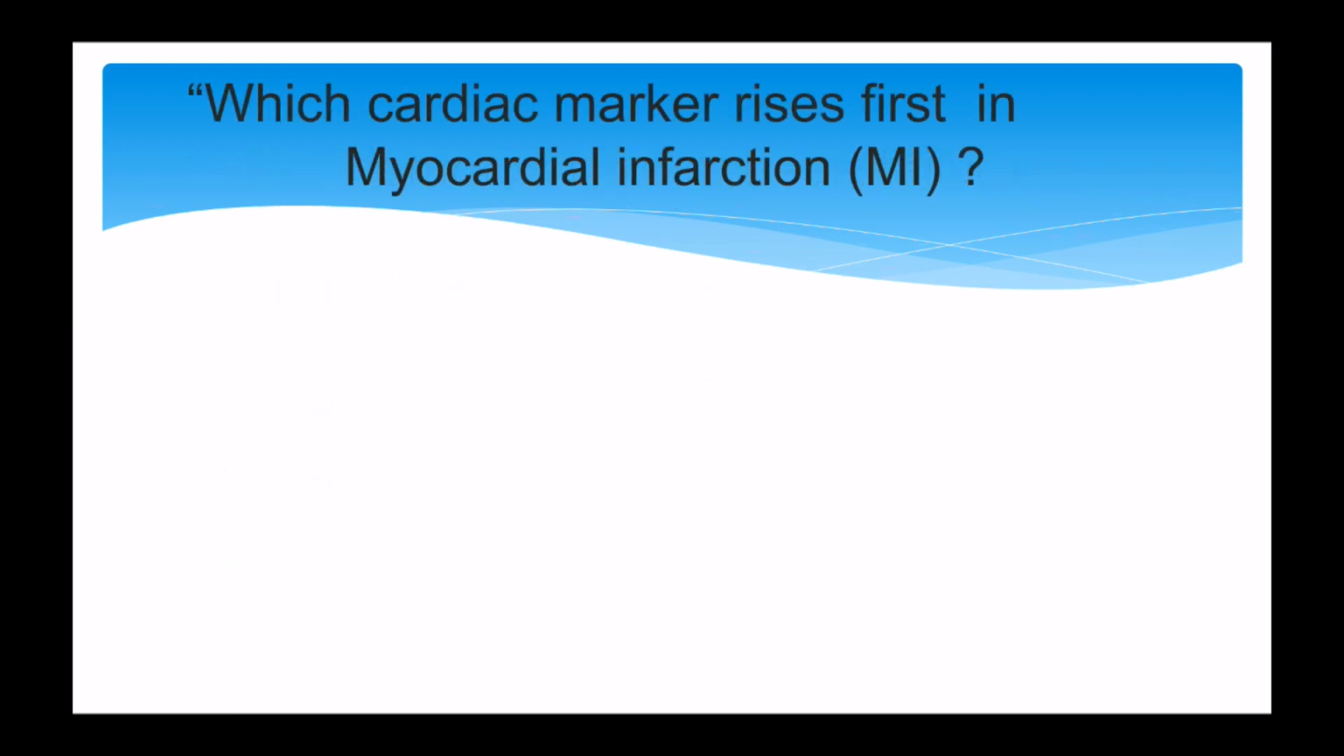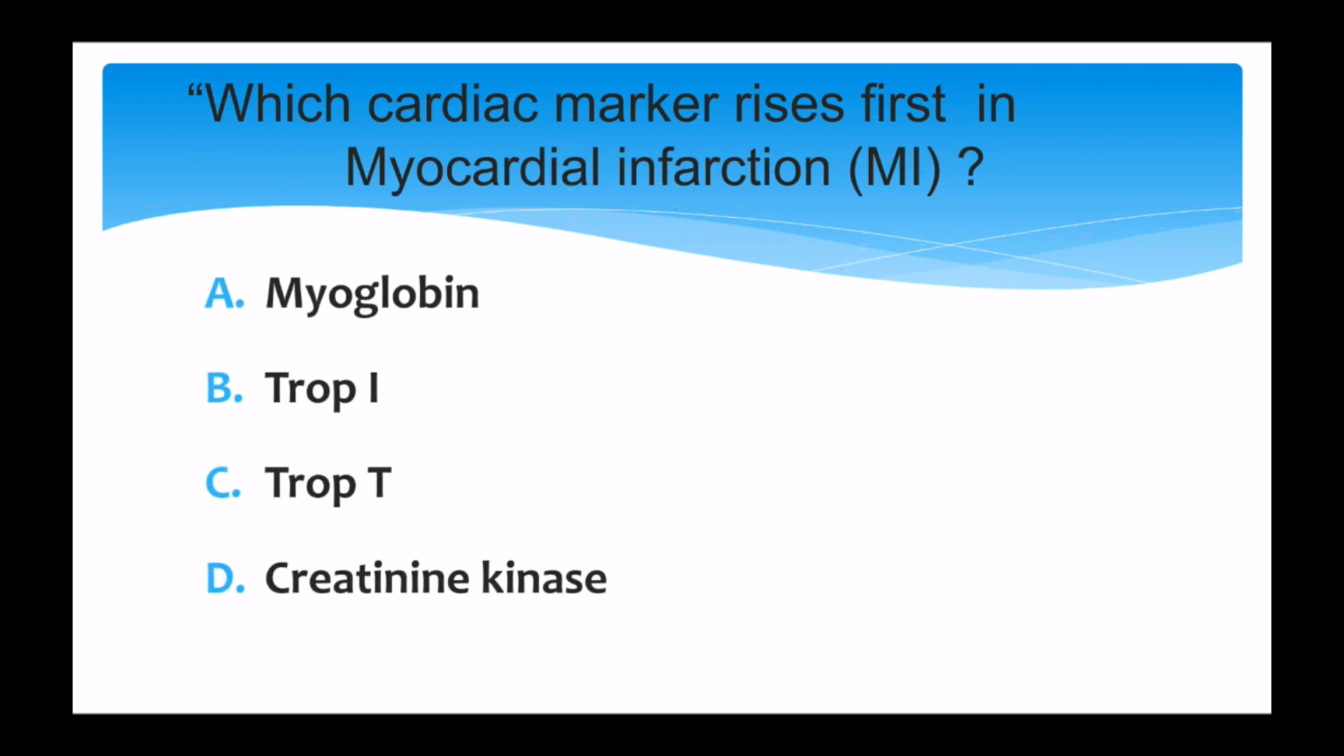Next question. Which cardiac marker rises first in myocardial infarction? And the options are myoglobin, trop-I, trop-T, or option D creatine kinase. And the correct answer is myoglobin.